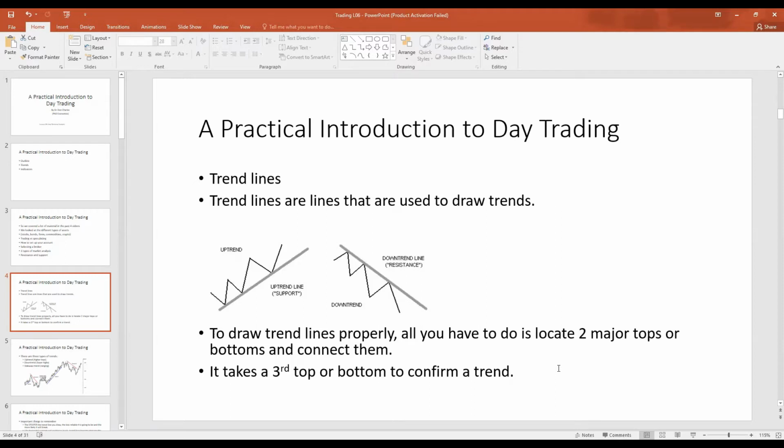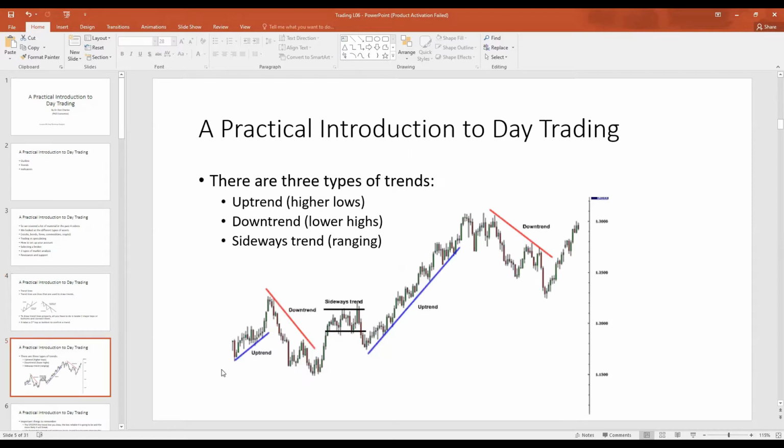The same concept applies to trend lines. 2 touches suggest a trend. The third touch confirms a trend. We see here an uptrend. An uptrend suggests the price of the asset is going up. A downtrend suggests the price of the asset is going down. We see a downtrend. This is a sideways pattern. This suggests the price of the asset is going sideways. The price of the asset is going horizontal. This is an uptrend. This is a downtrend.